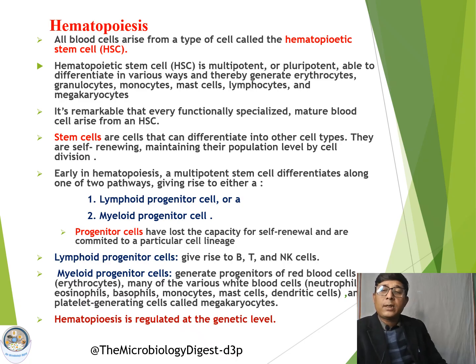So what are the lymphoid progenitor cells? They give rise to the B cells, T cells, as well as the natural killer cells. Then what are the myeloid progenitor cells? They are mostly the red blood cells, erythrocytes, and other blood cells, white cells, neutrophils, eosinophils, basophils, they all generate from the myeloid progenitor cell. And this hematopoiesis, the entire process, is a highly regulated process. It has to be controlled at a genetic level.